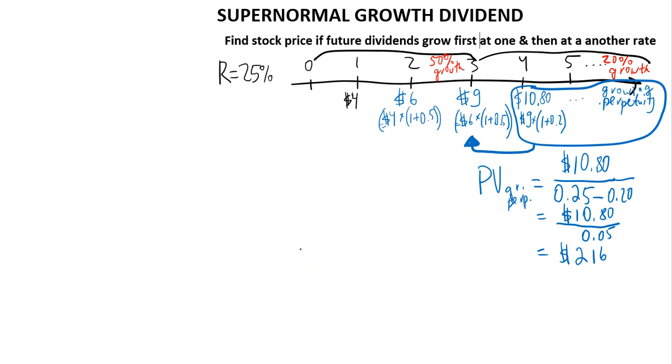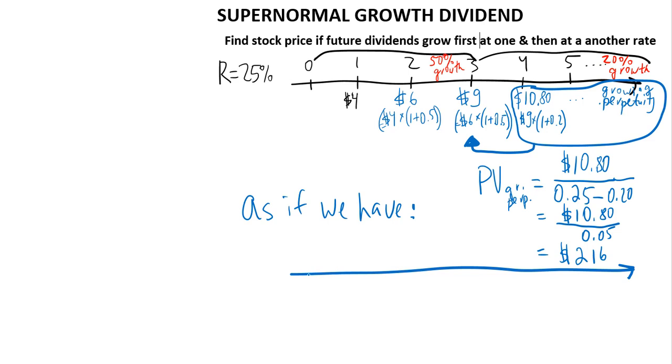And what we have now is essentially the following. This is what we've just done. We took our timeline and changed the numbers on it a little bit. So now instead of having 4, 6, 9, 10.80 and so on forever, we have 4 in year 1, 6 in year 2, and in year 3 we have 9 plus 216 that we have just found for the growing perpetuity.